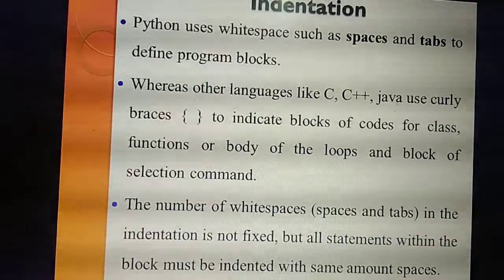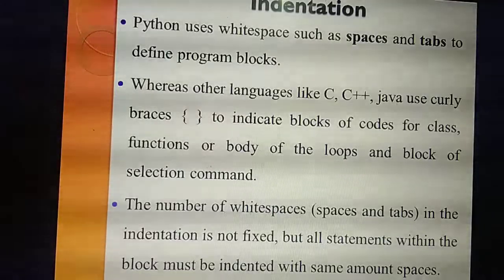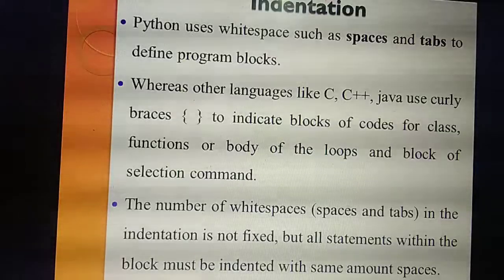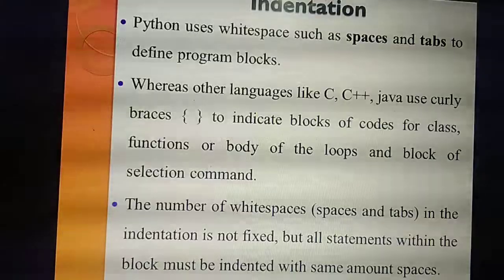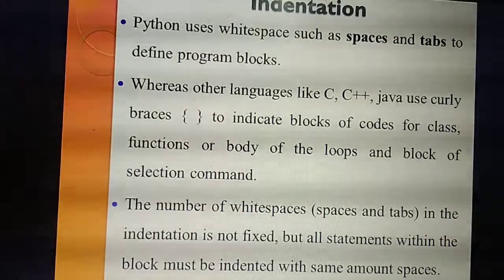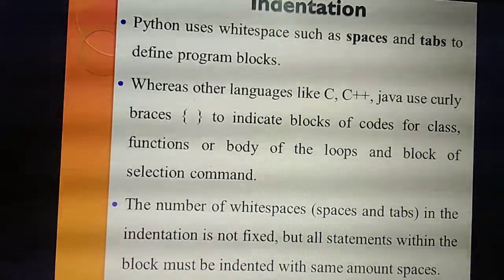Instead you use spaces and tabs. The number of spaces you need to use is not fixed. But one condition: if you are using 2 spaces for one function, you need to follow the same till the end. Understood? For example, if the first line uses 2 spaces and the next line uses 4 spaces, that is not correct.